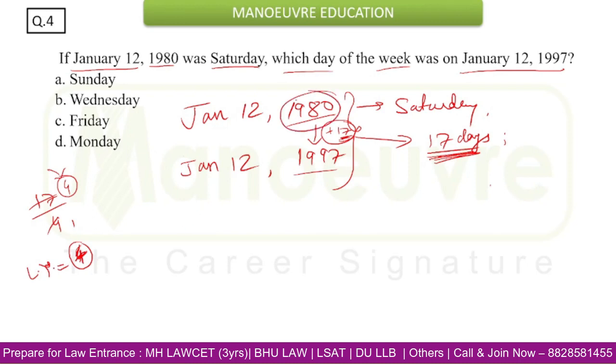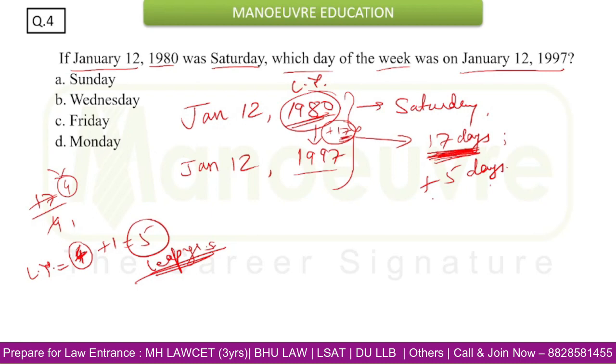But you see 1980 is also a leap year. So total leap years will be 4 plus 1, that will be 5. So in this group of 17 years we have 5 leap years. Each year will add 1 extra day to the next year, so 17 years will add 17 days, but the leap years will again add 5 more days. So that will be 22 days.